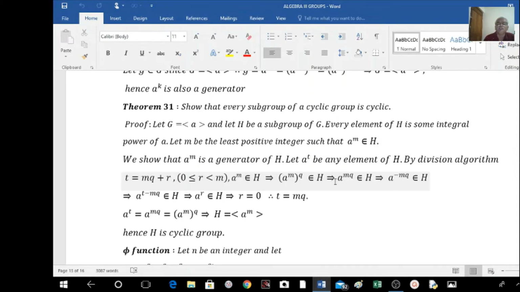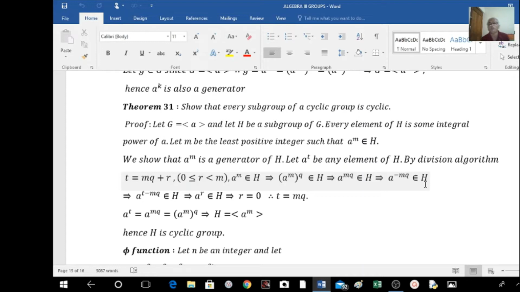Now what is the inverse of this element? The inverse of this element is A to the power of minus MQ. As H is a subgroup of G, H itself is a group. Therefore, the inverse of each element also belongs to H. Therefore, the inverse of A raised to MQ, that is A to the power of minus MQ, also belongs to H. Now here we have A raised to T is an element of H, and A raised to minus MQ is also an element of H.